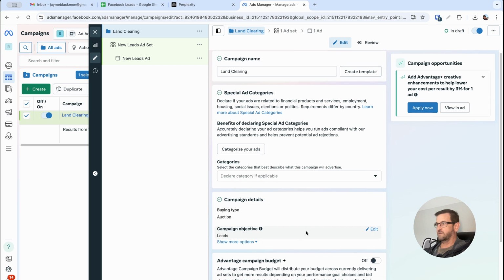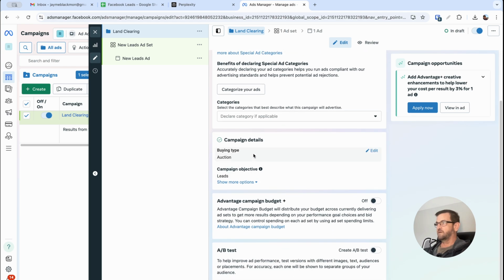So just ignore that. Scroll on down. Campaign buying type, auction is fine. Leads, as we said earlier. We're going to leave Advantage campaign budget off. We're not going to be running but one ad set, so we don't need it to distribute that across various ad sets based on the performance.